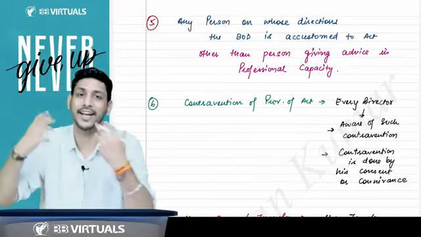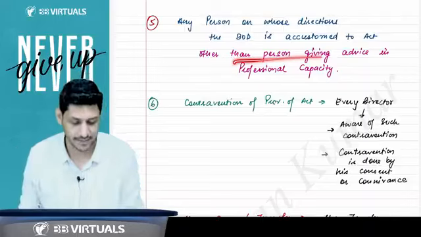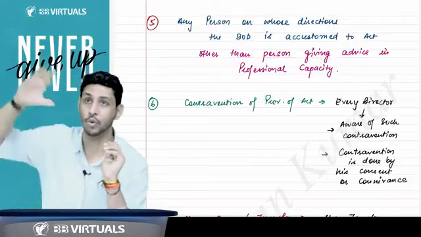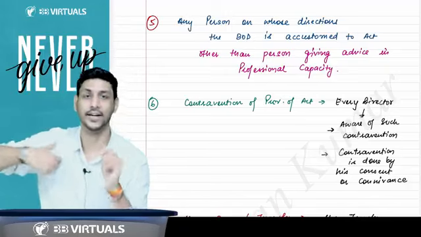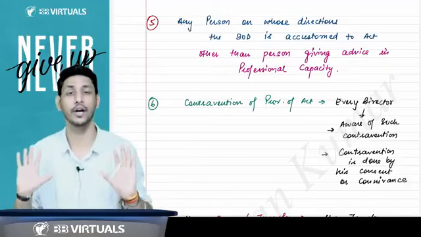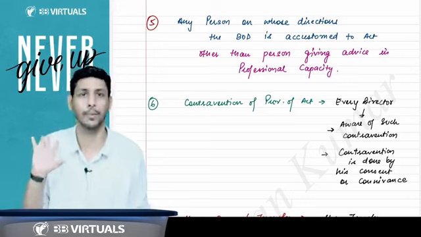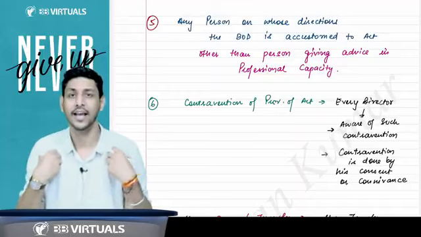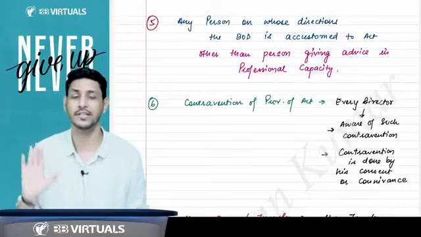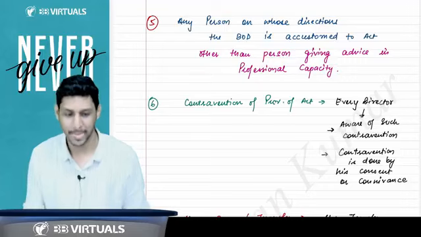If you are giving the direction in a professional capacity, then you are exempted. A person on whose direction the directors are accustomed to act will be considered an officer in default. But if that person is giving direction only in a professional capacity, that is, giving professional advice, which is my work, I will not be considered an officer in default.